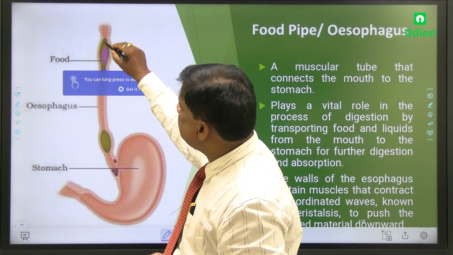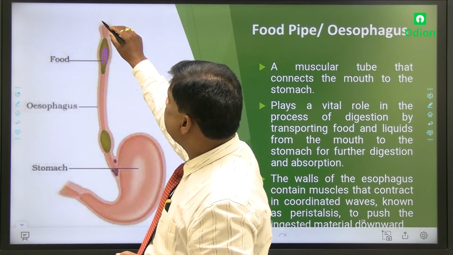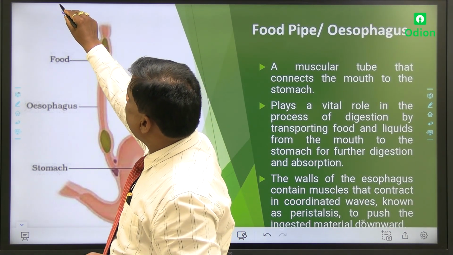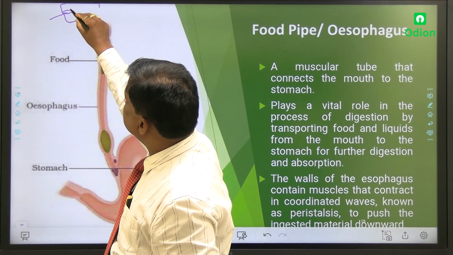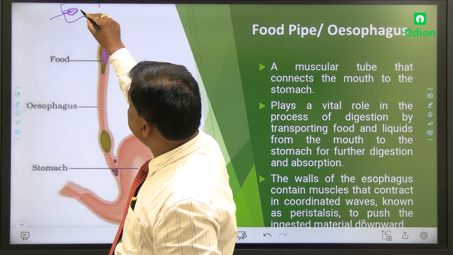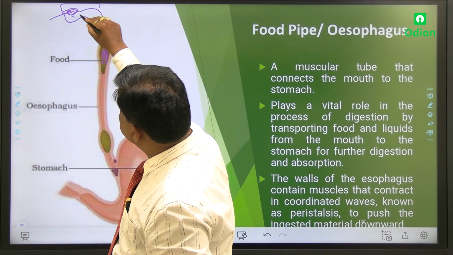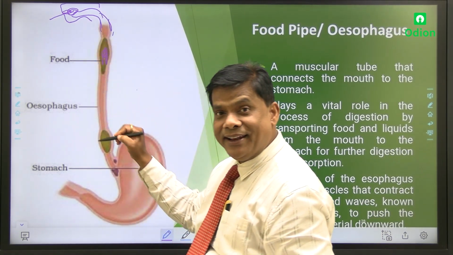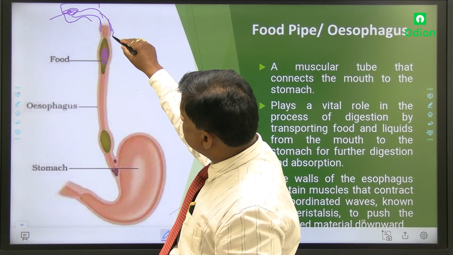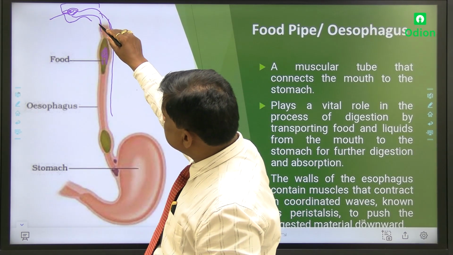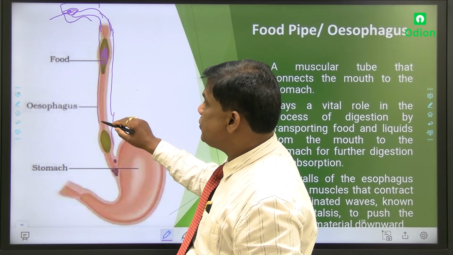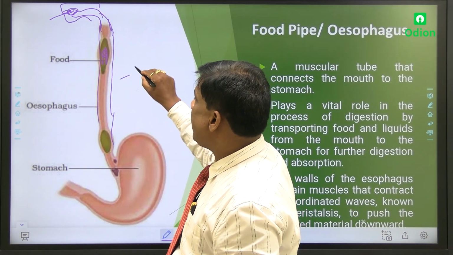Just see, I am telling you. This is the mouth, and this is the head, and the food ingested inside the mouth comes through this pipeline. Because the food is coming through this pipe, it is called your food pipe.